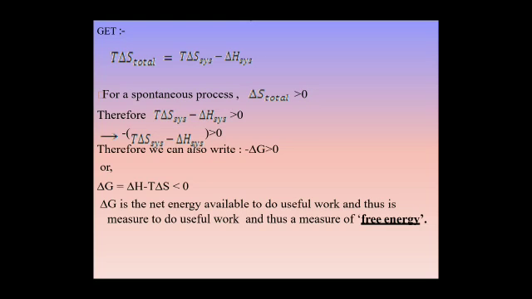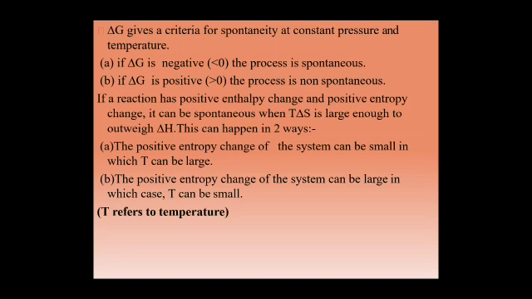Therefore, we can write delta G equal to delta H minus T delta S. Delta G is the net energy available to do useful work and thus is a measure of free energy.